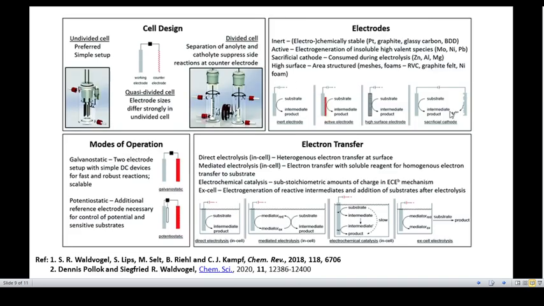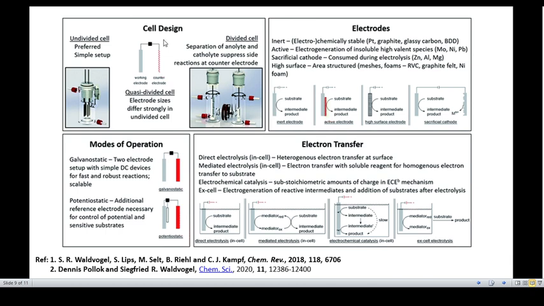If you look at the cell design, it may be undivided or divided, and the electrodes may be inert, active, or sacrificial cathode, or have a high surface area. The modes of operation may be galvanostatic, that is constant current, or potentiostatic, where an additional reference electrode is necessary to control the potential. These are the major aspects in all electrosynthetic reactions.